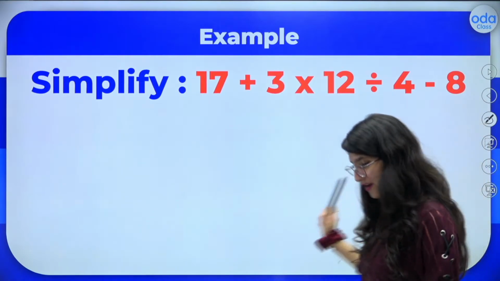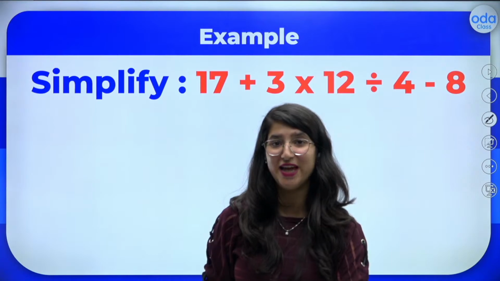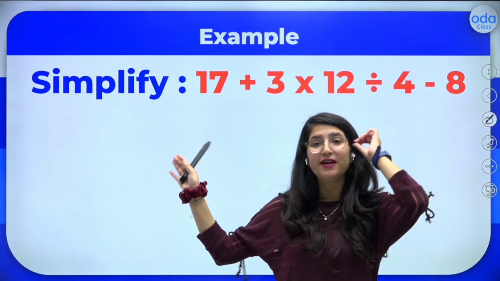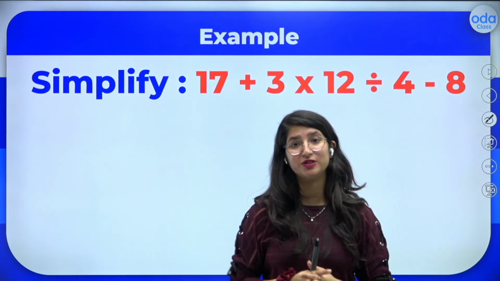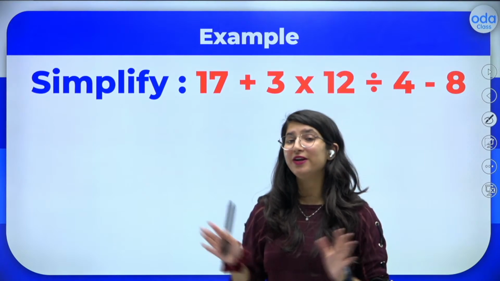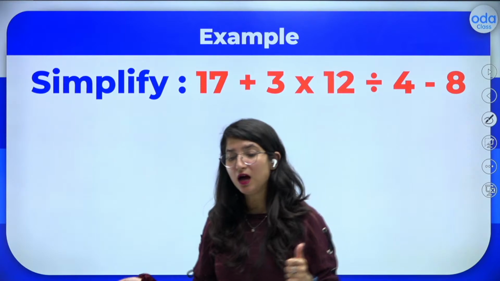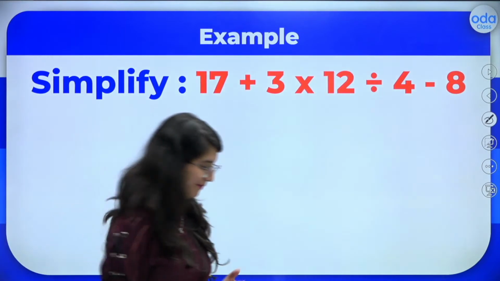Okay, now here we have a lot of operations to do. Yes, kids. Can you all see that we have to do so many operations all together? So are you all excited to learn this question with your teacher? Now you all must be wondering, ma'am, why are we learning this DMAS rule?